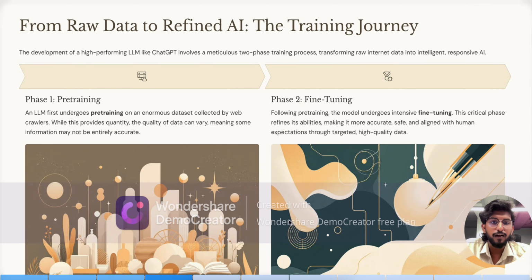The training journey of an LLM. There are two phases. Phase 1 is pre-training and phase 2 is fine-tuning. Pre-training: from the web crawler, we get a large amount of data. The quantity of the data is high, but the quality of the data will vary. Sometimes some internet information might be wrong. So the fine-tuning process happens here. It provides high quality data that is accurate and safe, aligned with human expectations.